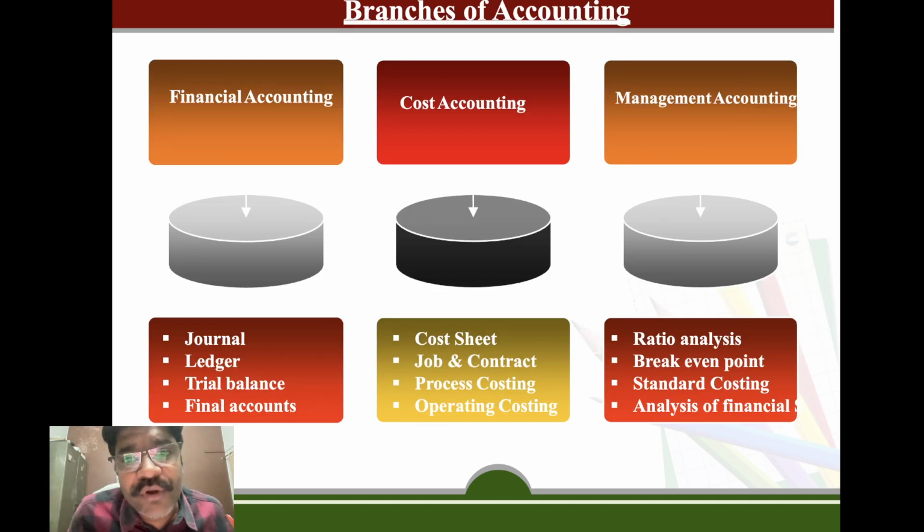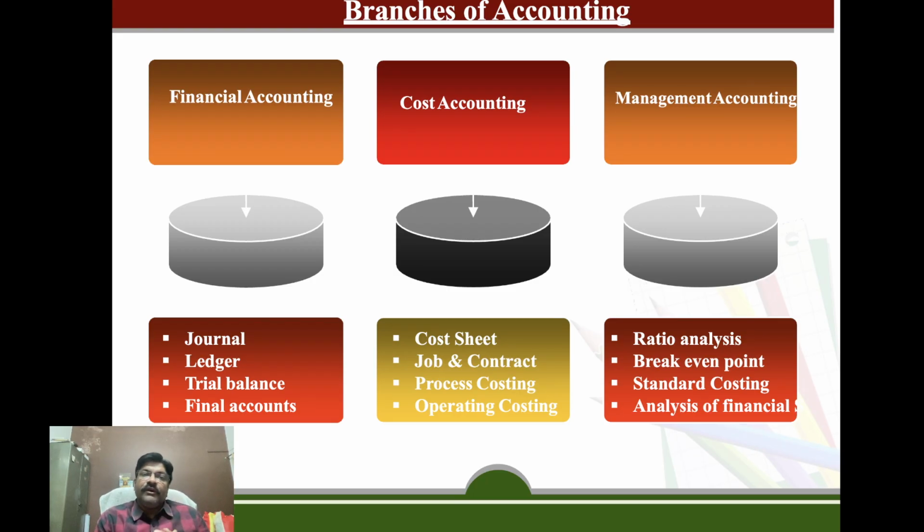Now, the most important thing when we are talking about the branches of accounting: they are broadly classified into three types of accounting: financial accounting, cost accounting, and management accounting. Financial accounting means where we are simply calculating the profit and loss of the business transactions that occurred during the previous financial year. Cost accounting is that accounting which helps us in determining the cost of a product and at what cost the product will be sold to the market. This is known as cost accounting.